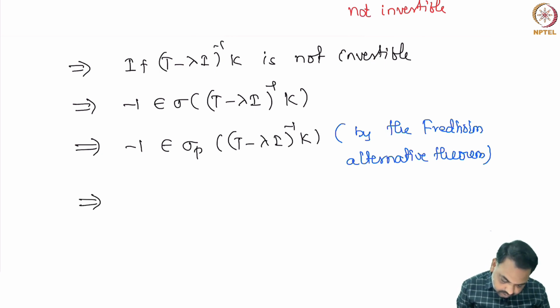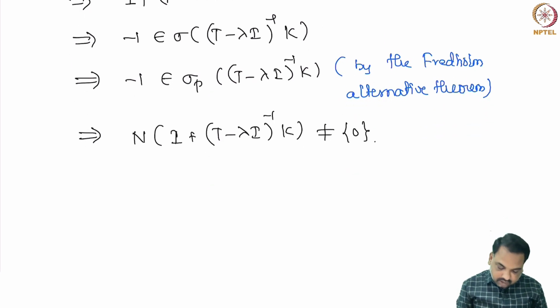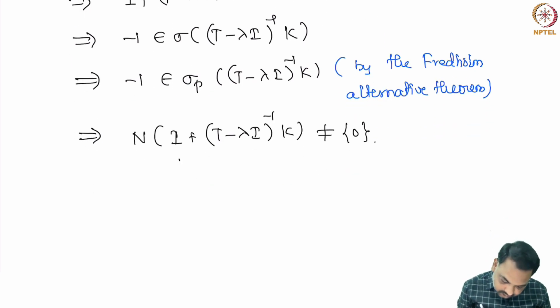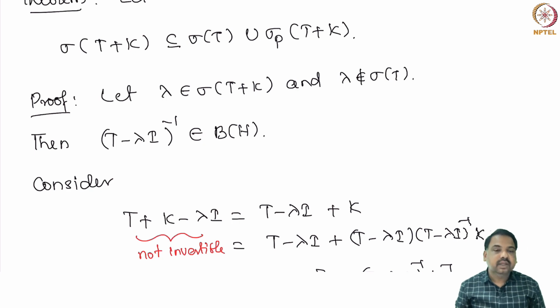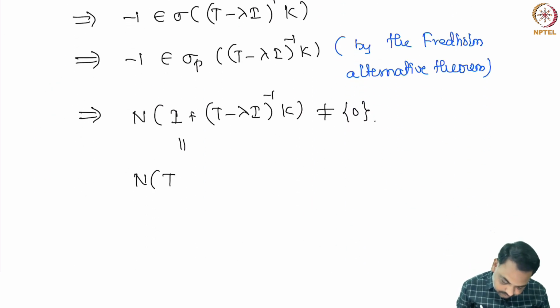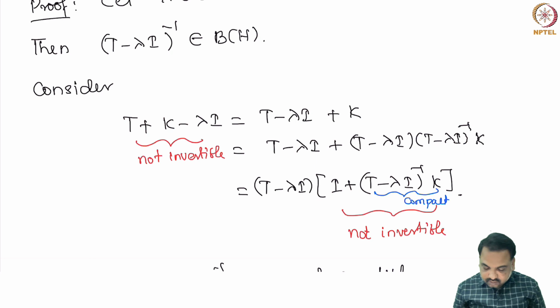That means the null space of I plus (T minus lambda I) whole inverse K is non-zero. But we can easily show that this is equal to the null space of the operator that we started with, T plus K minus lambda I. You can easily show this, because the left hand side is not invertible and T minus lambda is an invertible operator.